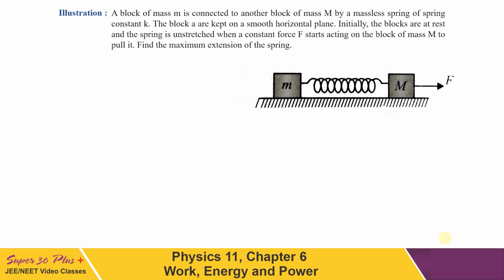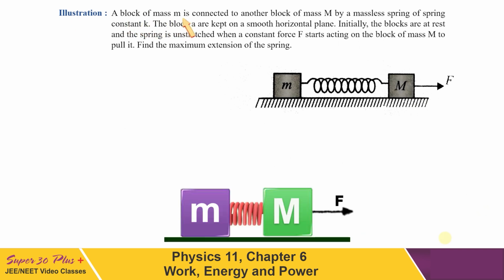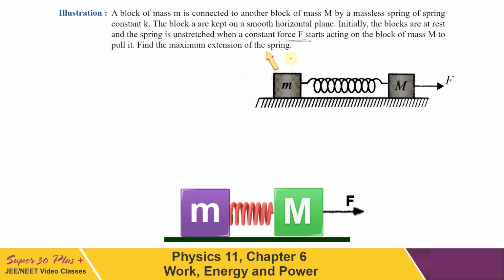One more question is there from the spring mass system. A block of mass m is connected to another block of mass capital M by a massless spring of spring constant K. The blocks are kept on a smooth horizontal plane. There is no friction to be considered. Initially, these are at rest and the spring is unstressed. Now, a constant force F starts acting on the block of mass capital M to pull it. Find the maximum extension of the spring.